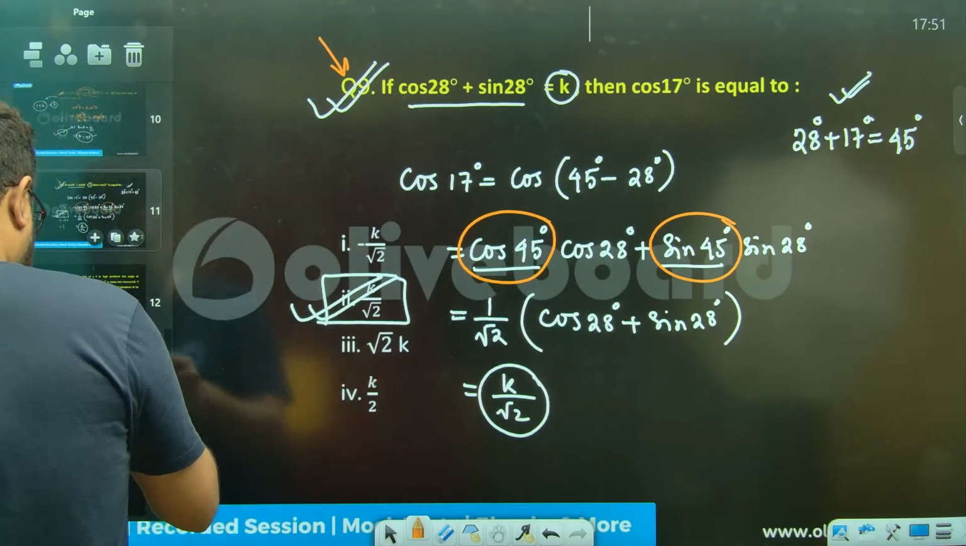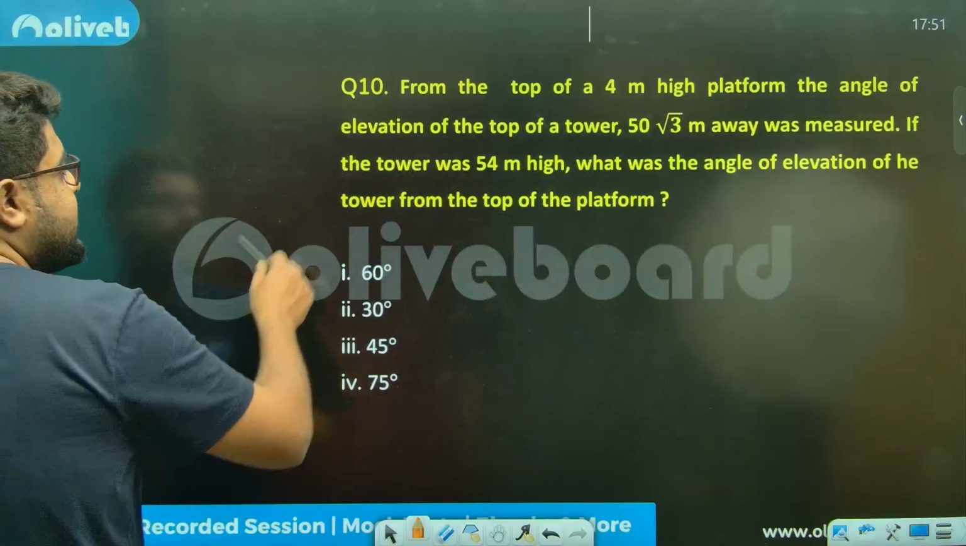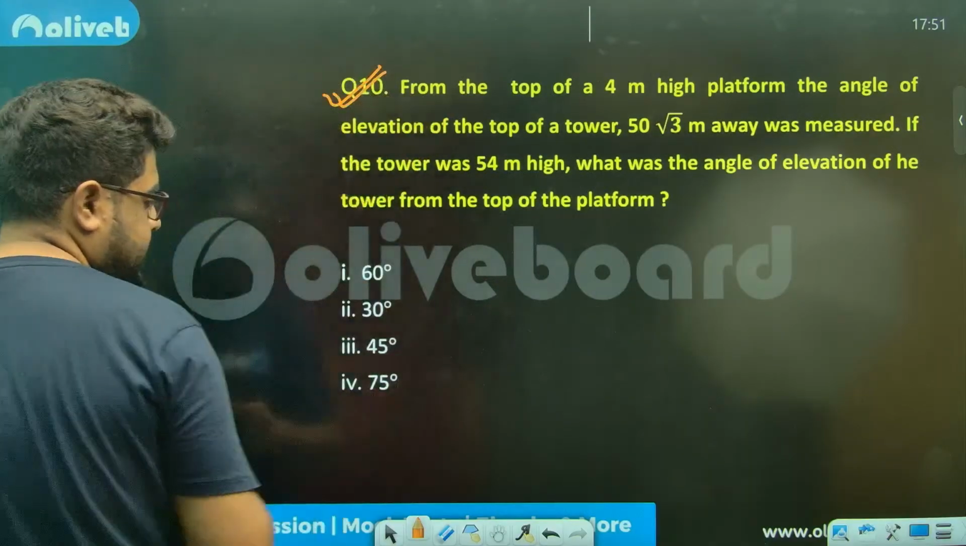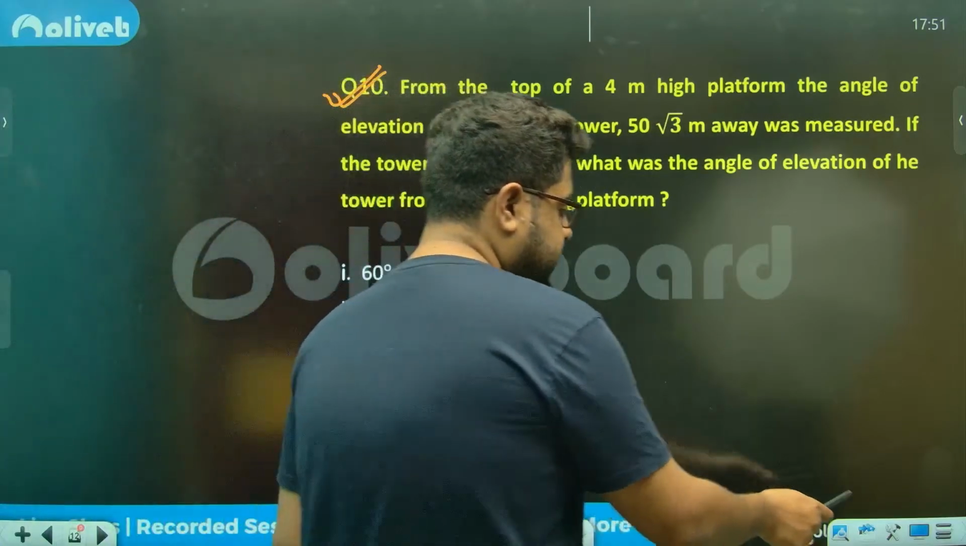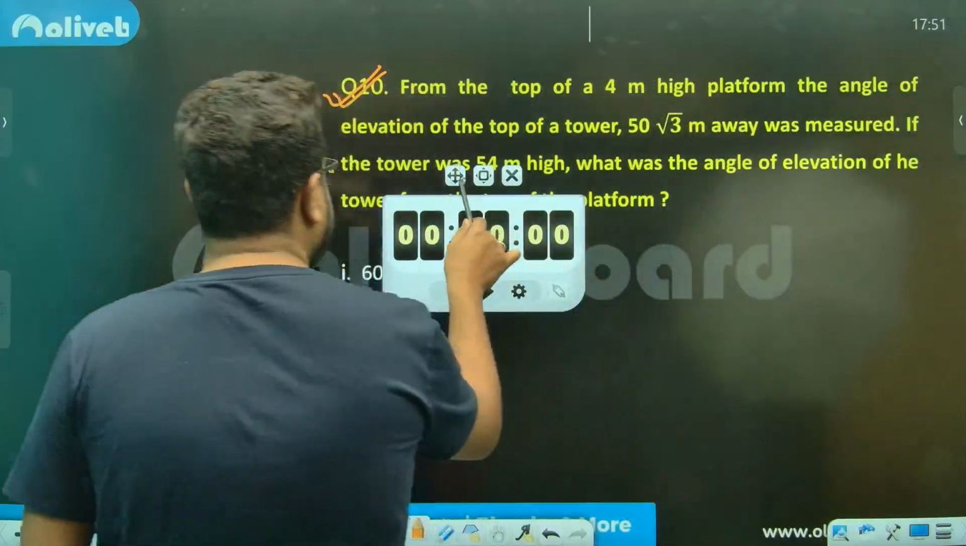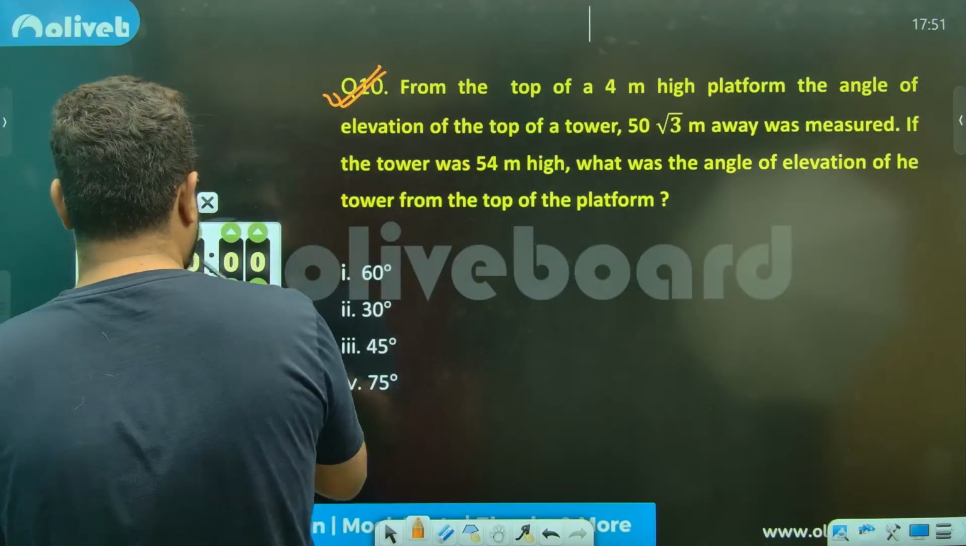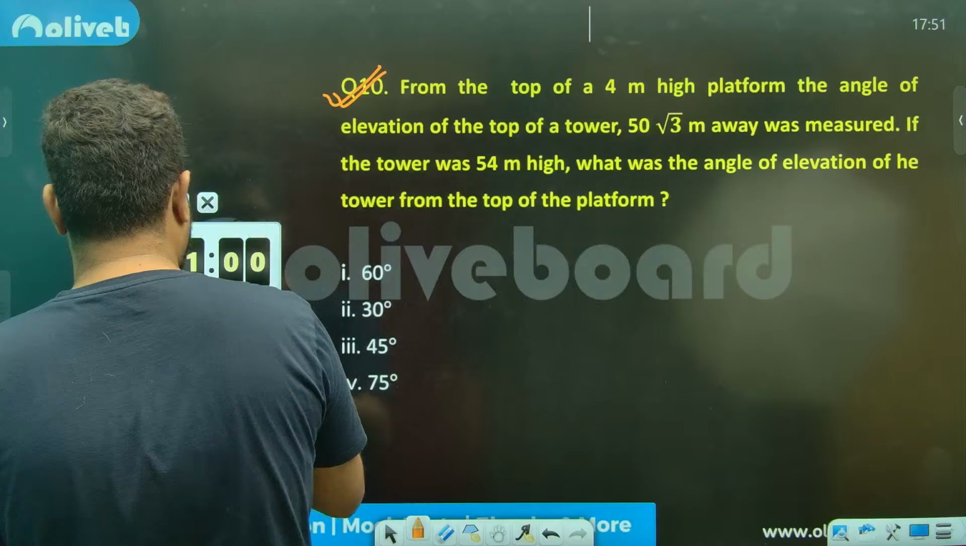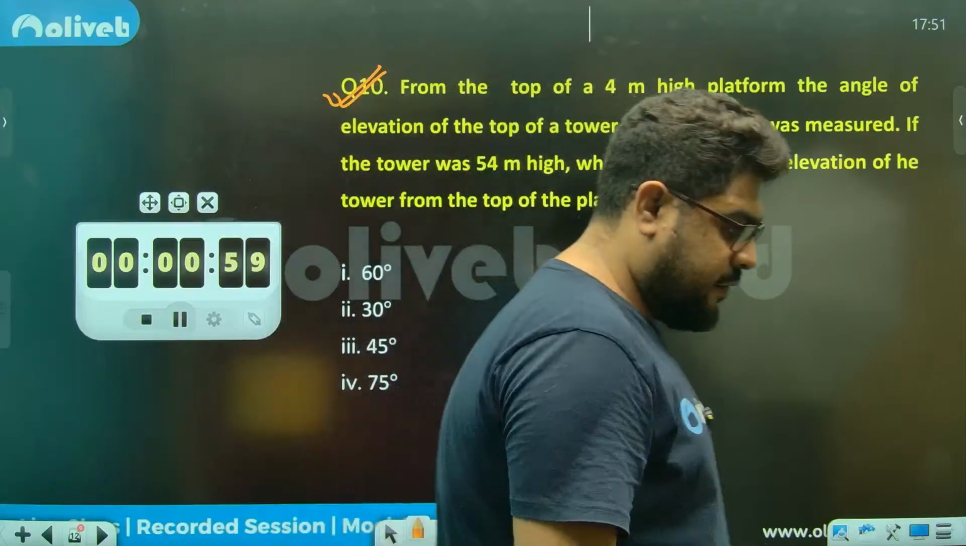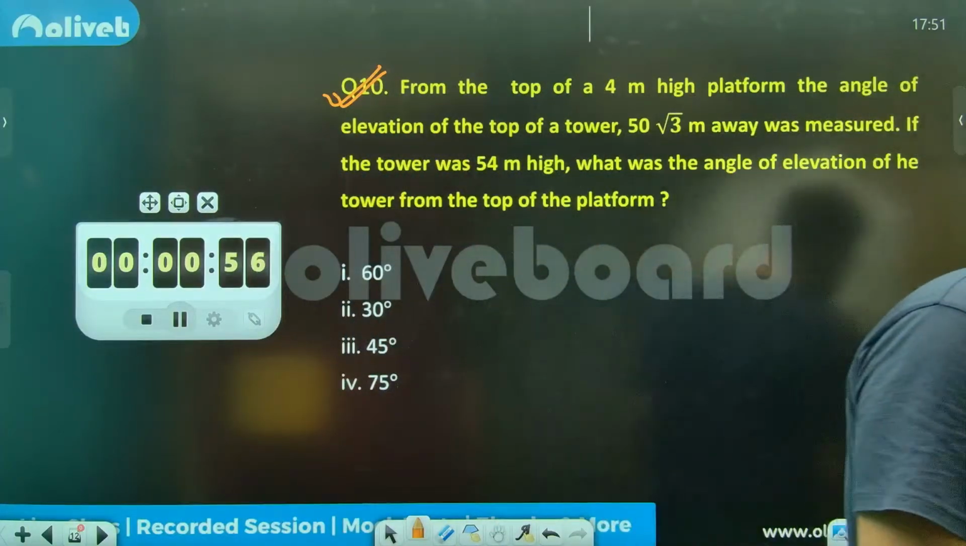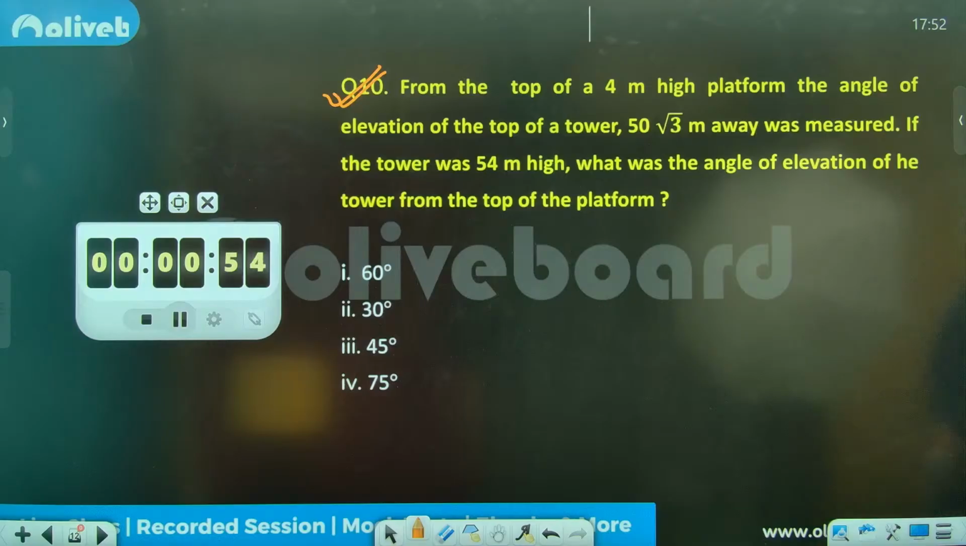Chalo, chalo. Acha, chalo, let's do a couple of questions of height and distance then. Chalo, I'm giving you a minute. I am giving you guys a minute. Chalo, banao, sir. If required, I'll give you 20 seconds more as well. Height and distance, you have to draw the diagram. It might take a few seconds.